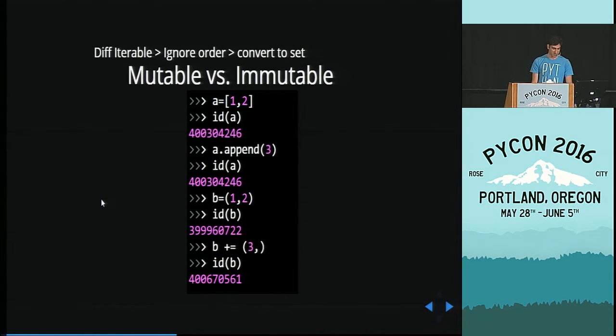Okay, let's start with mutable versus immutable. In Python, for a mutable object, when you modify it, the ID of the object stays the same. So here you can see that for list A, we appended number 3 to it, and it still has the same ID. But the tuple, we added number 3 to it, and it has a different ID. It's a new object. That's why it's immutable, because the ID changes.